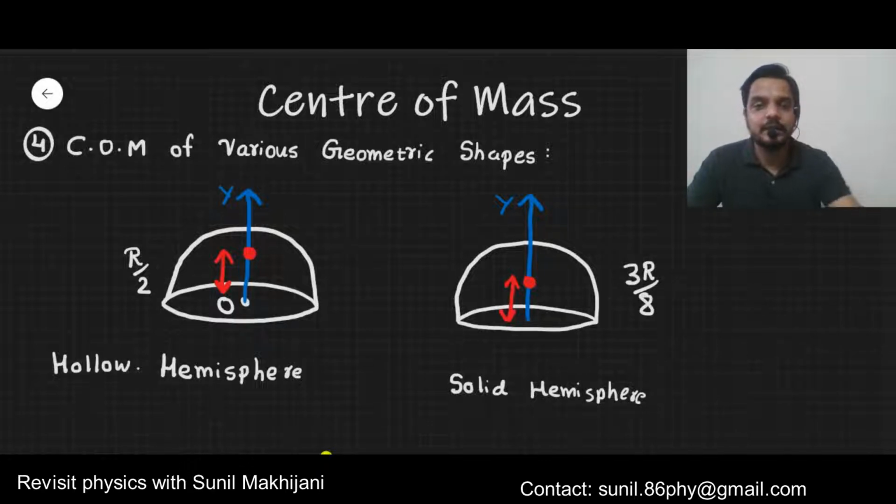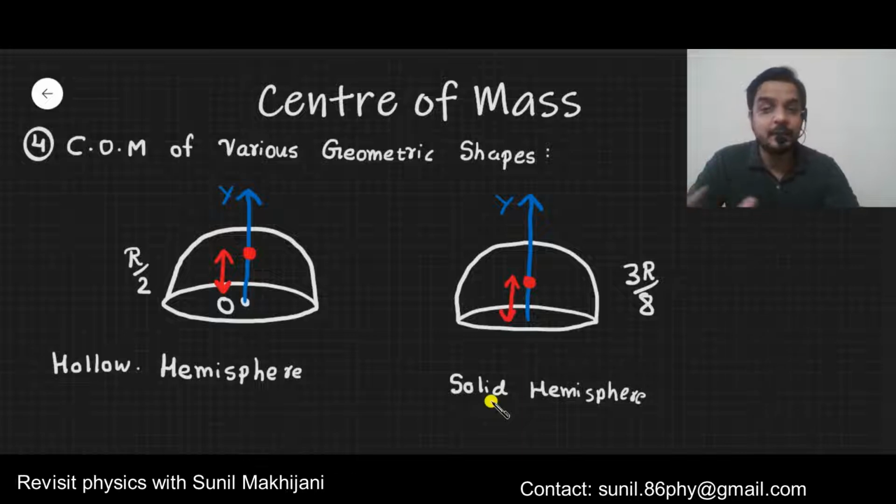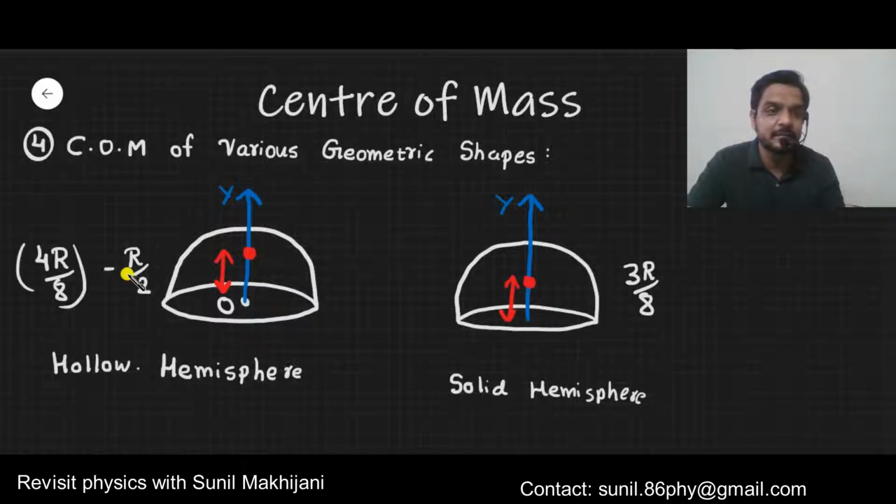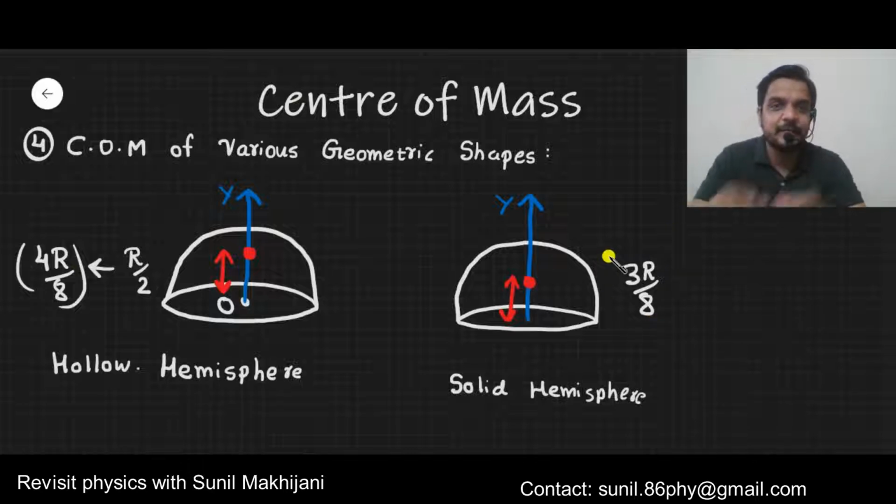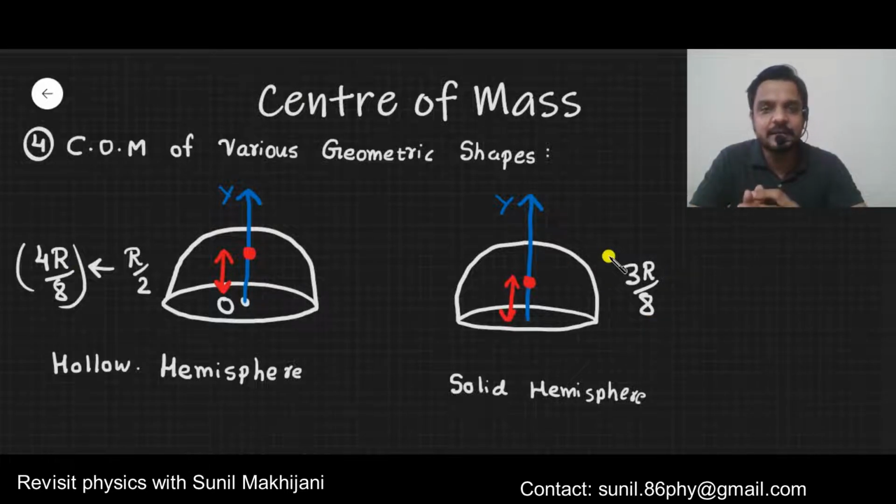Now some students can't remember how it is 3r by 8, or how to remember this. So I would suggest you first come to r by 2. It's easy to remember r by 2. r by 2 can be written as 4r by 8. Yes, r by 2 is the same as 4r by 8. So remember it this way. In the case of hollow, it's 4r by 8, and in the case of solid, it is 3r by 8.